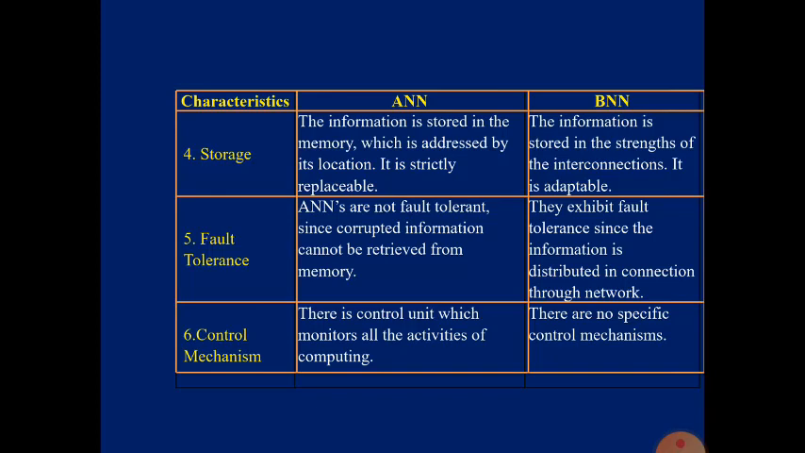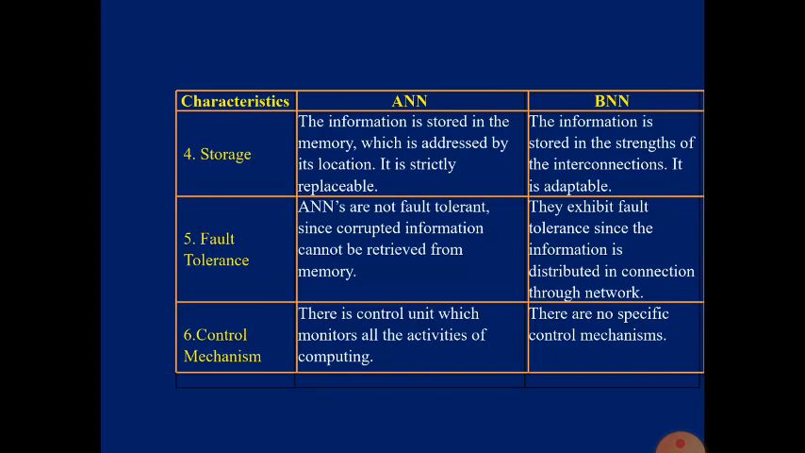Coming to the fourth one, it is about storage. The information stored in an artificial neural network is through external devices. The devices which can be connected externally are called external devices, like a hard disk, pen drive, CDs, floppies, etc. So what the author is telling is that in an artificial neural network, the information, memory or data stored can be replaceable.